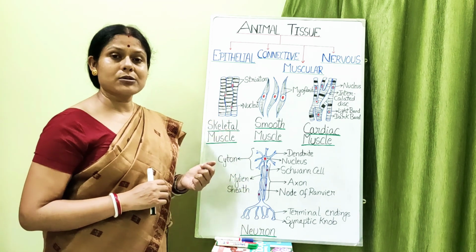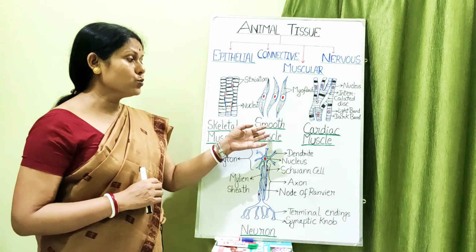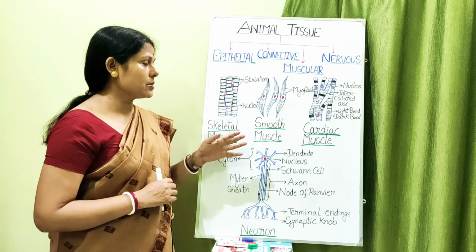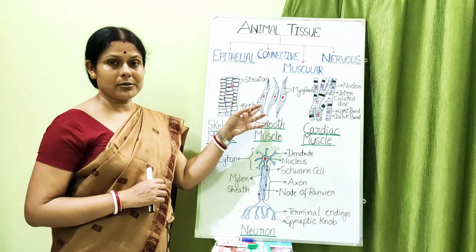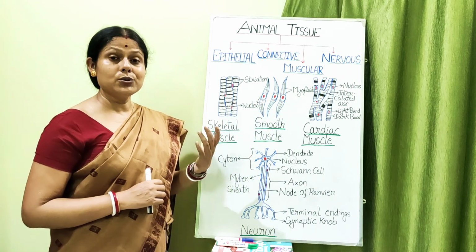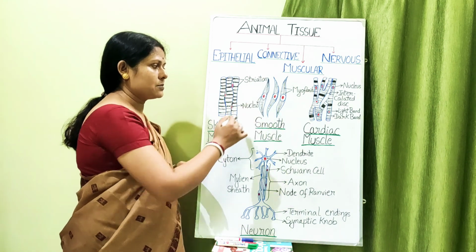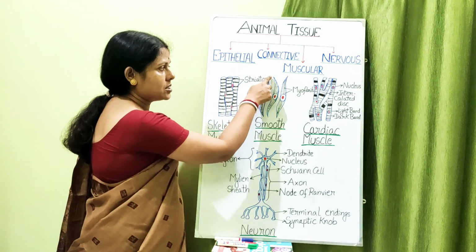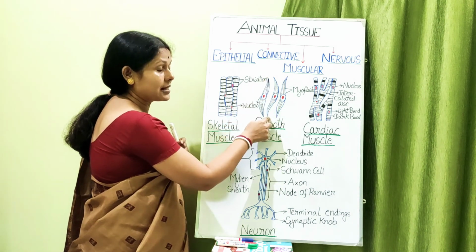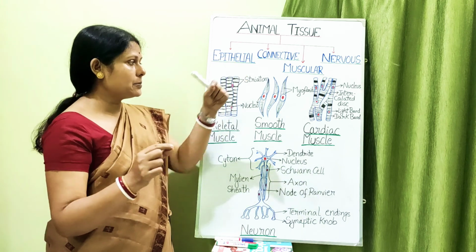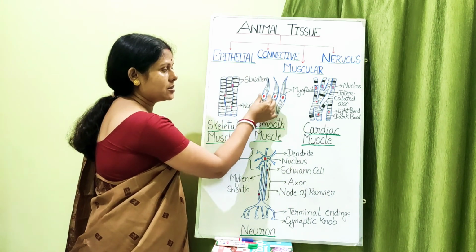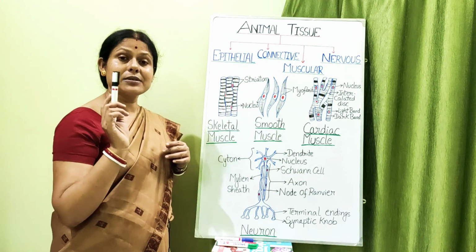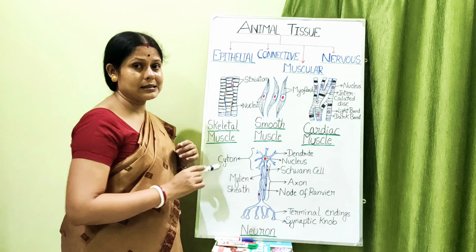The next type of muscular tissue which is discussed is smooth muscle. Now why has this word smooth been introduced? The reason is because if you see these muscle fibers under the microscope, you will find that the shape of these muscles is spindle shaped. Spindle shape means if you see the two ends of this muscle, they are tapered. They are sharp, they are tapered, and the middle of the fibers is broad, and they are uninucleate. That means they have a single nucleus and the nucleus lies in the center.